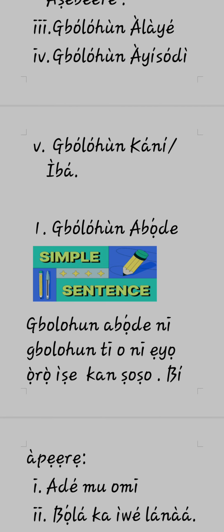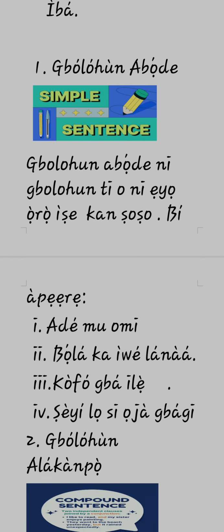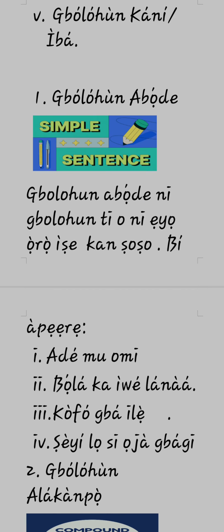Under gbólóhùn gẹ́gẹ́ bí ìhun wọn, we have what we call gbólóhùn àbọ̀dé, or we can also refer to it as gbólóhùn ẹlẹ́yọ ọ̀rọ̀ ìṣe. From the name, its meaning is already implied. Kí ni gbólóhùn ẹlẹ́yọ ọ̀rọ̀ ìṣe tàbí gbólóhùn àbọ̀dé? Gbólóhùn ẹlẹ́yọ ọ̀rọ̀ ìṣe ni gbólóhùn tí ó ní ẹyọ ọ̀rọ̀ ìṣe kan ṣoṣo, that is a sentence that has just one verb. Bí àpẹẹrẹ, Adé mu omi. If you look at that sentence, it has just one verb in it, and the verb in it is what?